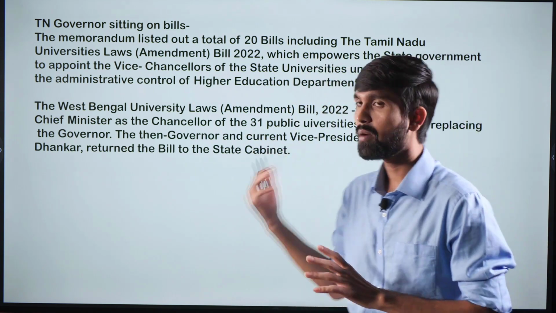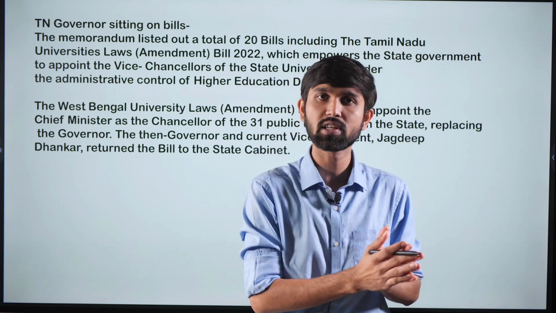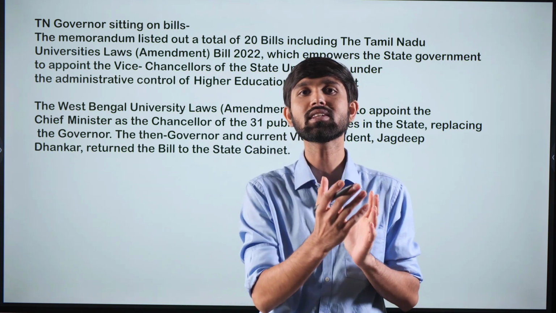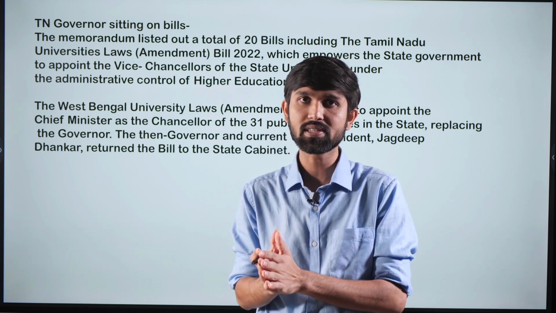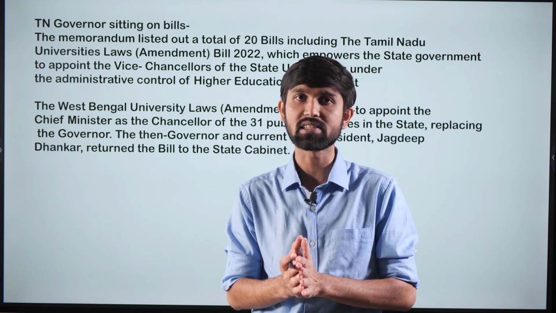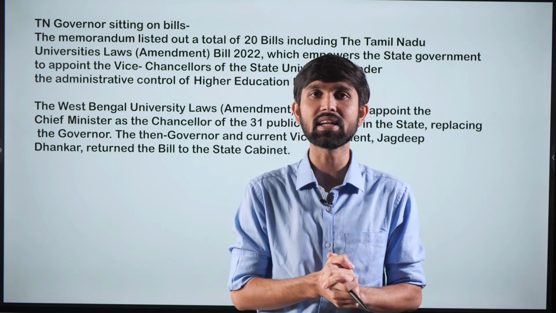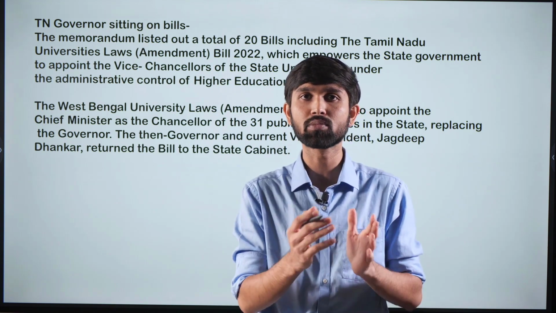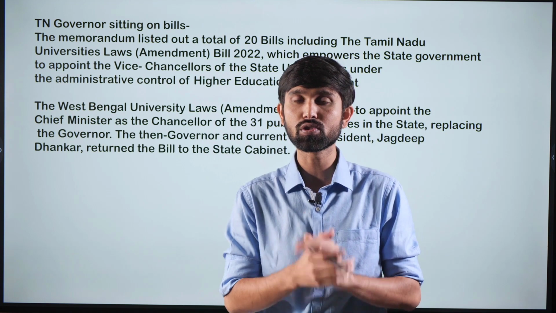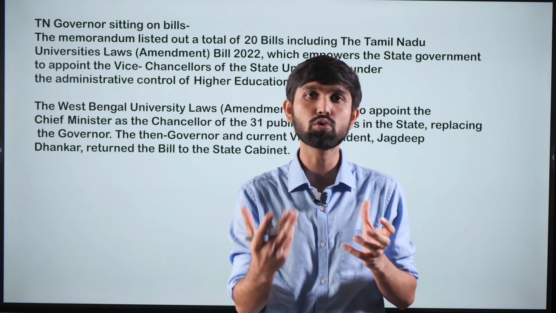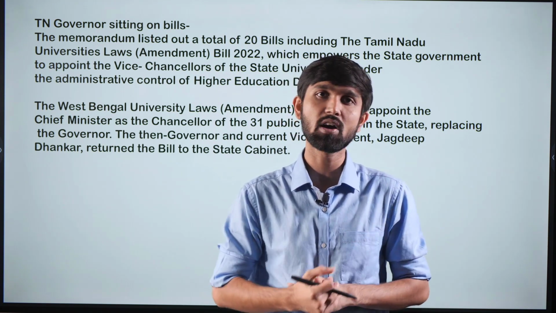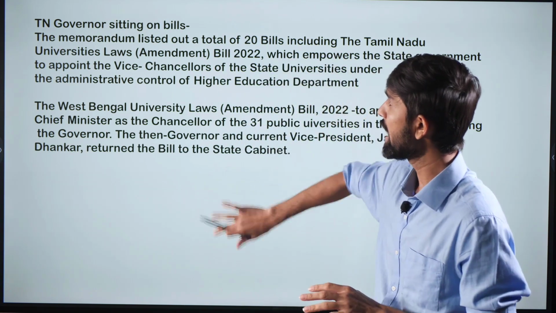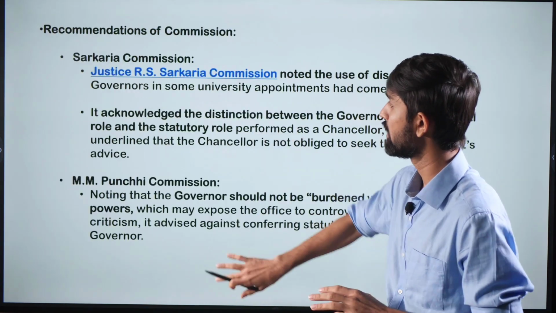So this is the matter that is going on, which is not just the case with Kerala but many other states as well. And this reflects a tussle between, one can say, the representative of the center, hence essentially the central government, and the state government. And the casualties in this issue always become the public governance and issues of public importance, because the two institutions of the state are fighting amongst each other. So this is the discussion with respect to this issue. And with this, let's move on to our next article for the day.